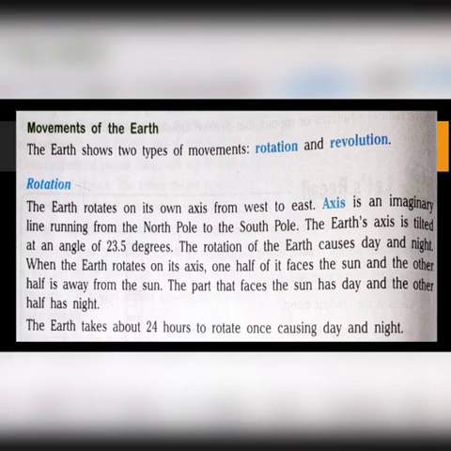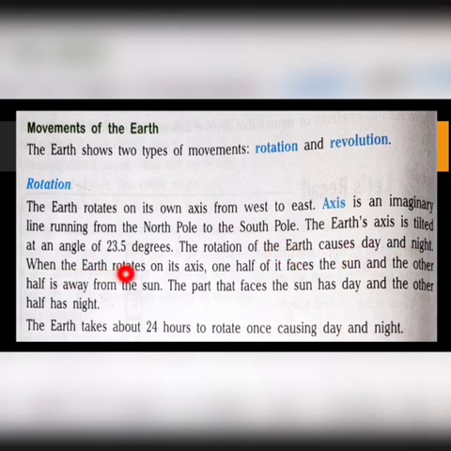Our Earth shows two types of movements, rotation and revolution. First, let us know what is rotation. The Earth rotates on its own axis from west to east. What is an axis? It is an imaginary line running from the North Pole to the South Pole. The Earth's axis is tilted at an angle of 23.5 degrees.